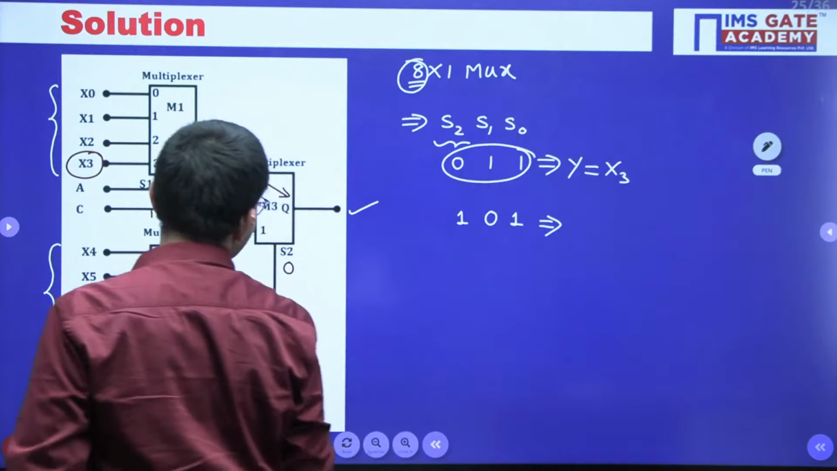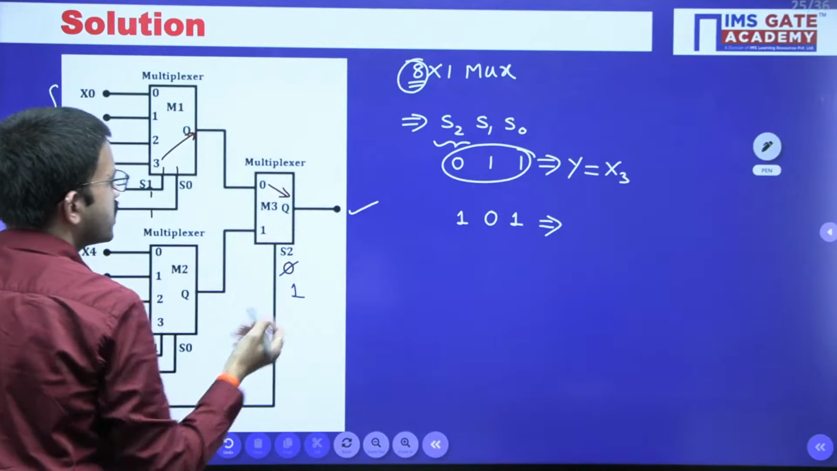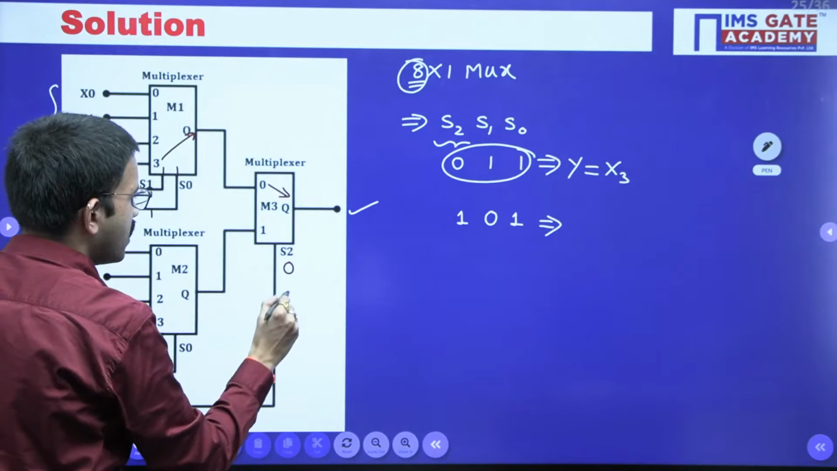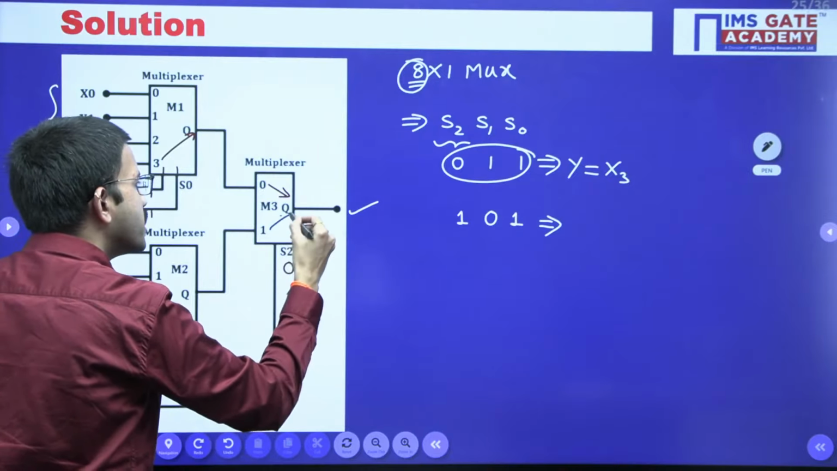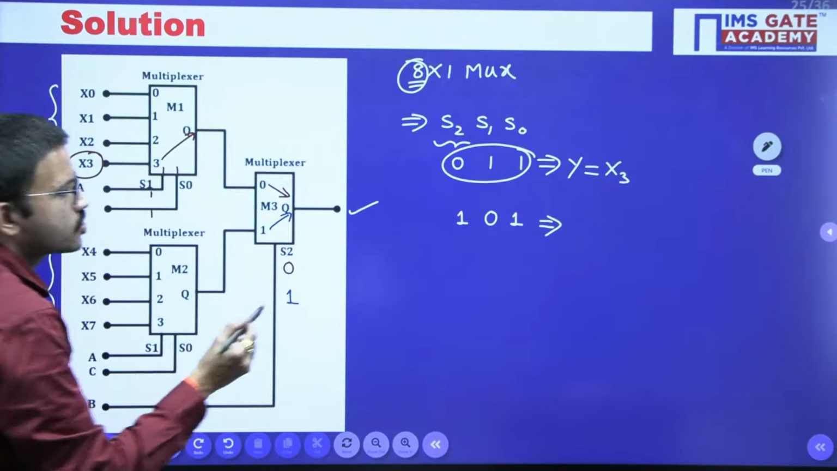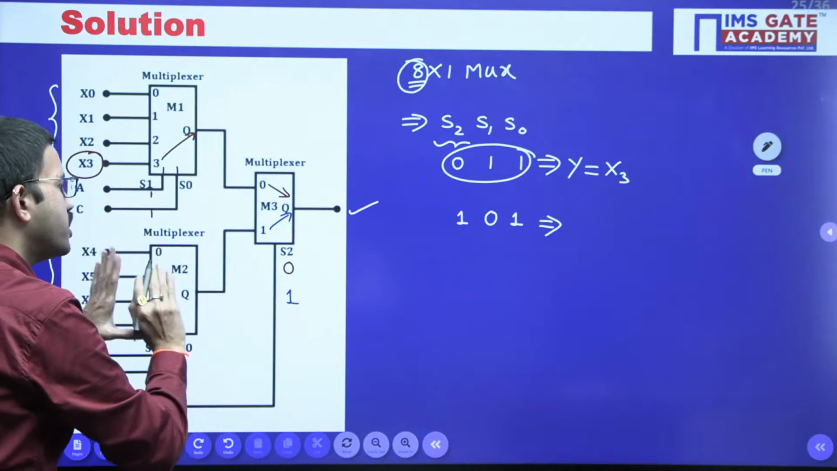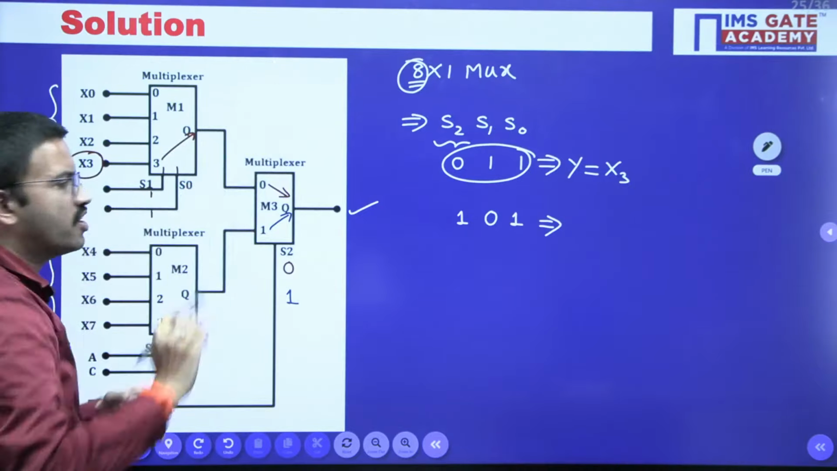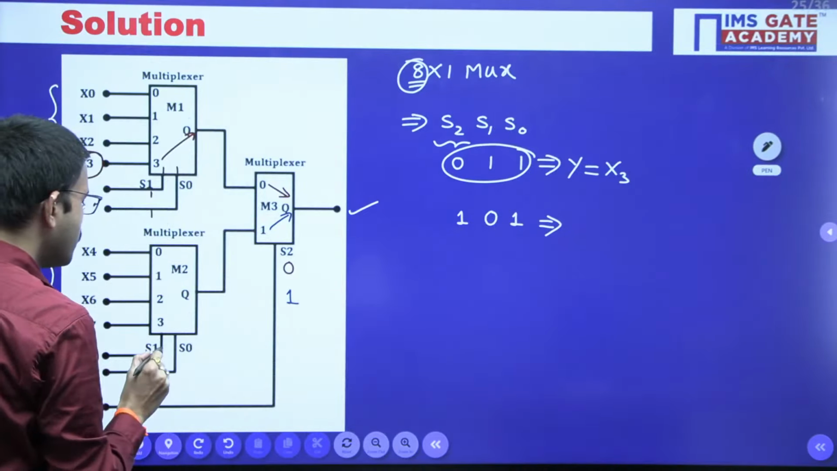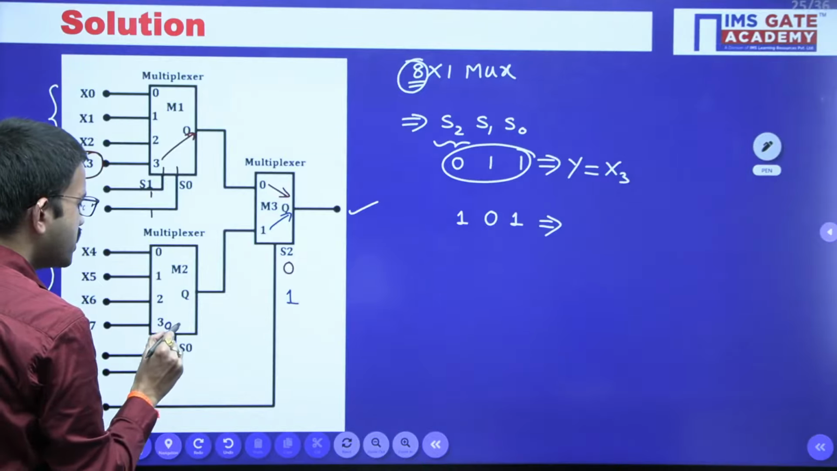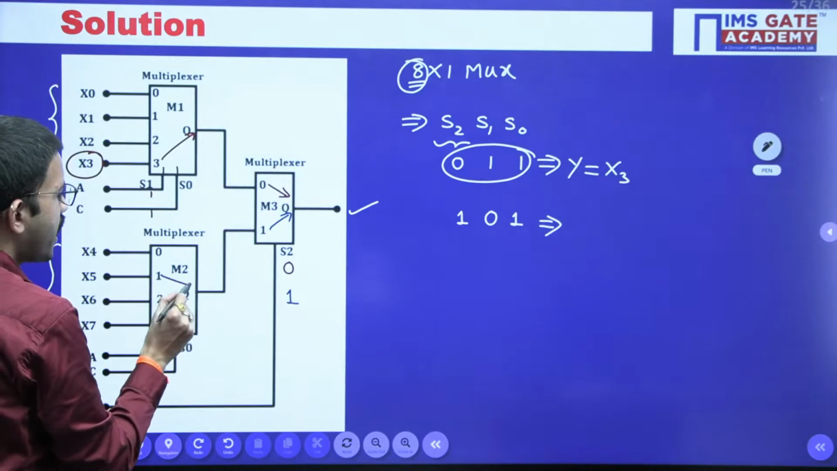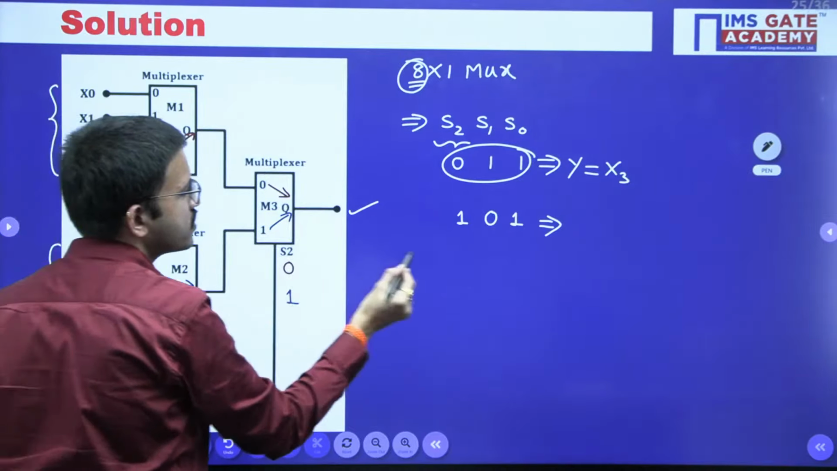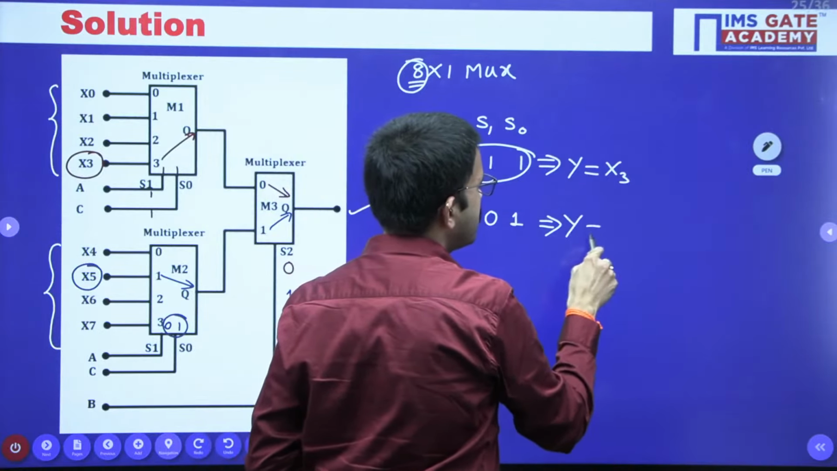In this case, selection line is 1, so I1 will be connected, so that means the output of the lower mux we are giving as the input. Okay, in this case whatever might be happening here you can ignore. So we are having 0, 1, which is nothing but 1, so here I1 will be connected, and that I1 is nothing but your external X5. So finally X5 is coming, so in this case Y is nothing but X5.